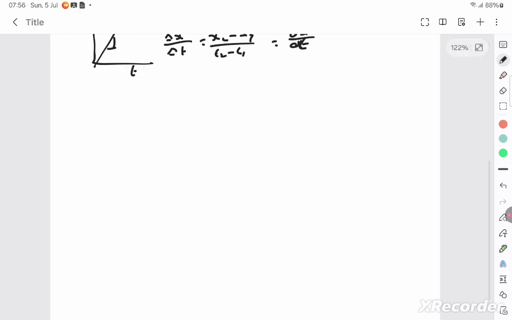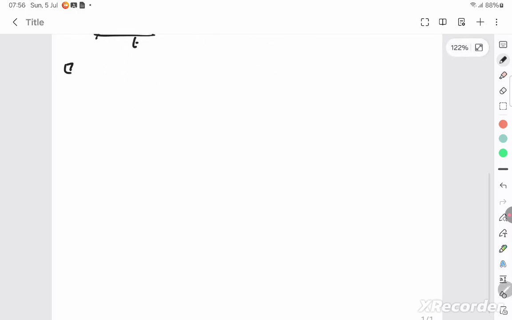So the answer is uniform motion. Seventh question: in which of the following examples of motion can the body be considered approximately a point object? A railway carriage moving between two stations can be considered a point object. If the object's size is smaller compared to the distance it's traveling, then we consider it a point object. And then a monkey sitting on top of a cycle, smoothly running on a circular track.